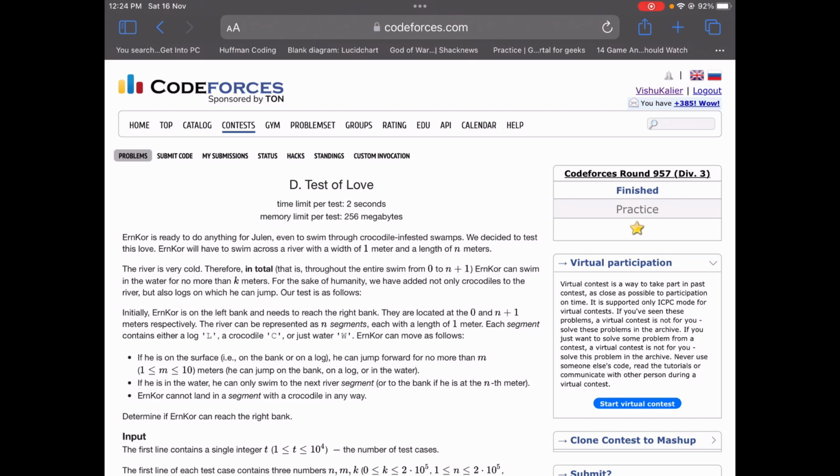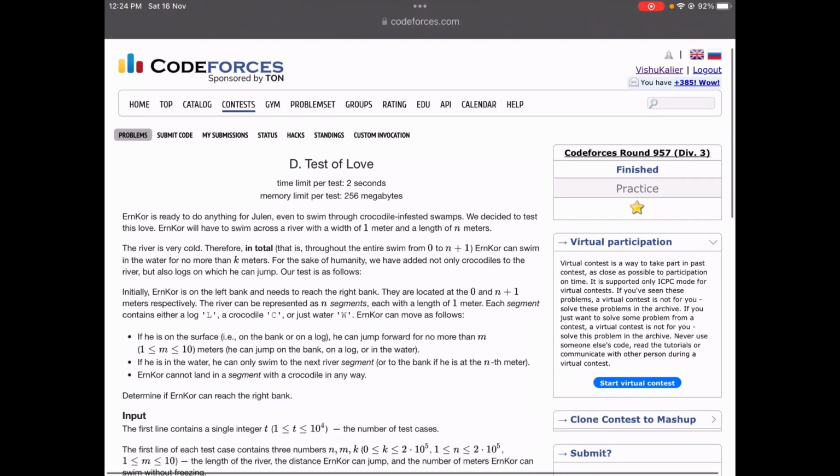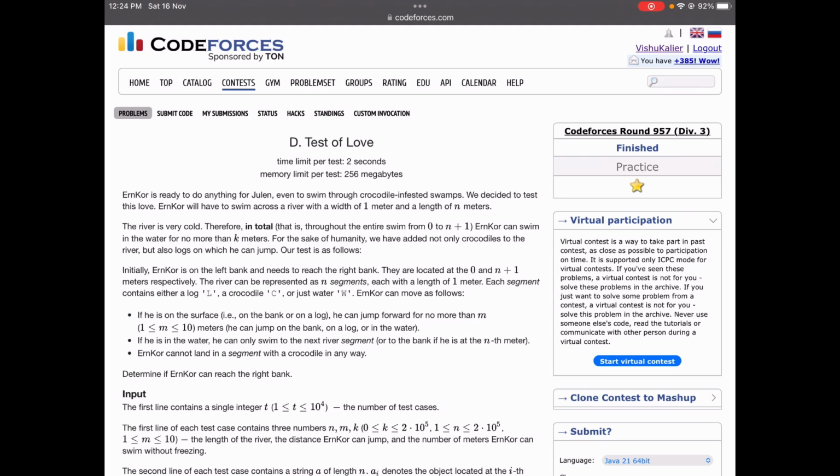And for the sake of humanity, we have not only added crocodiles but also logs on which he can jump. Now, Encore is initially on the left bank and he needs to reach the right bank. They are located n distances apart, so there are n segments, and he has to get from 0 to n plus 1. In between there are n segments, each with a length of 1 meter, and each segment contains either a log, a crocodile, or water.